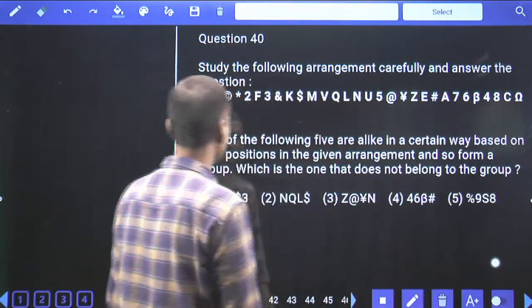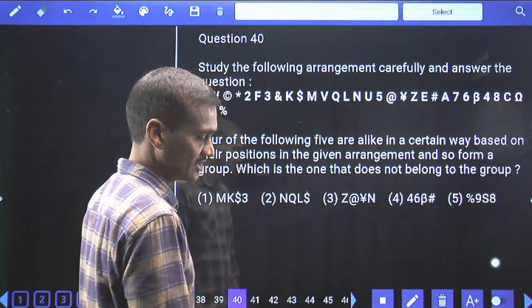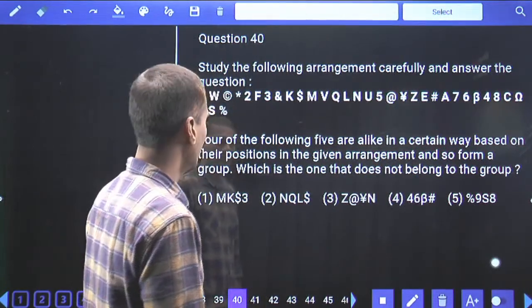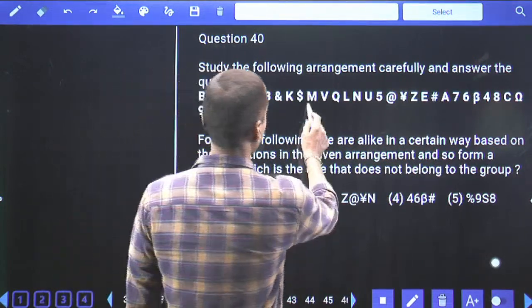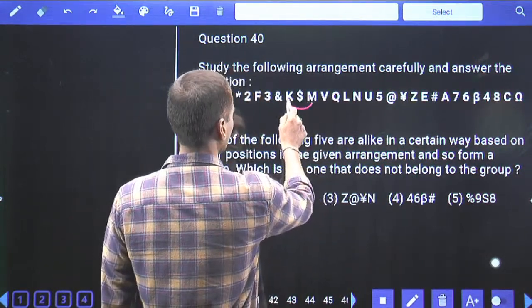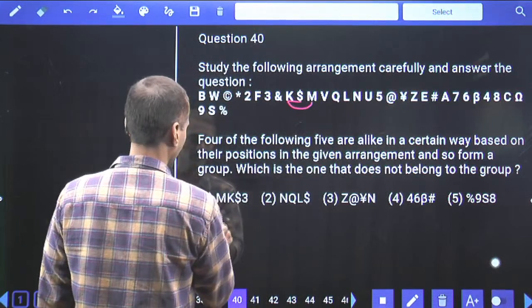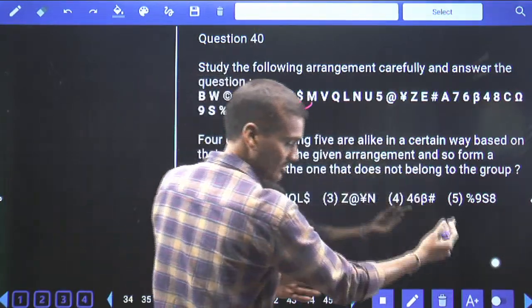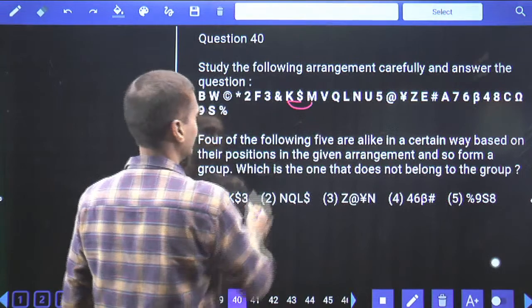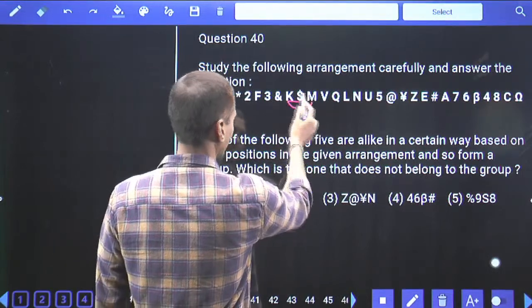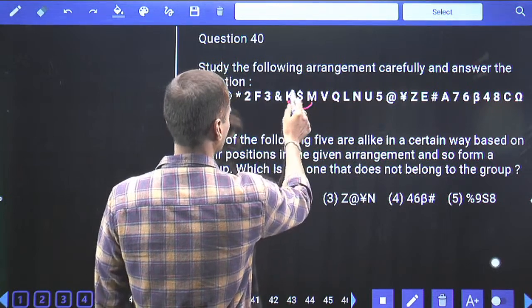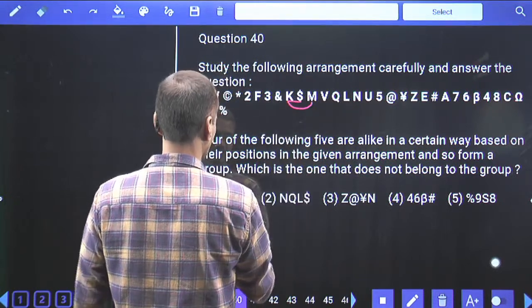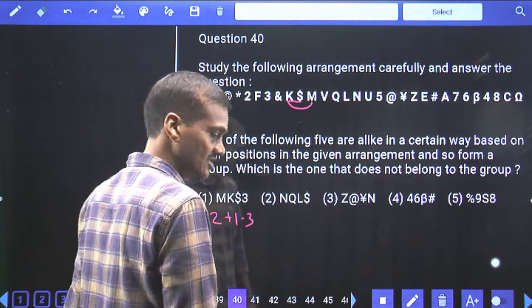Then coming to 40th here, 4 out of the following is nothing but an odd man out. And in this odd man out, M K $ 3. M and K minus 2. K and dollar plus 1. If you are moving right hand side plus, left hand side minus. M to K minus 2, K to dollar plus 1. Dollar and 3, 1, 2, 3, minus 3. Minus 2 plus 1 minus 3 is the sequence.